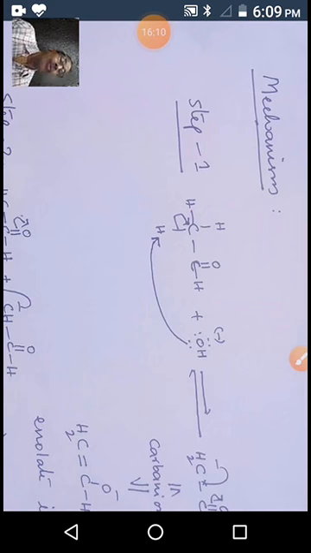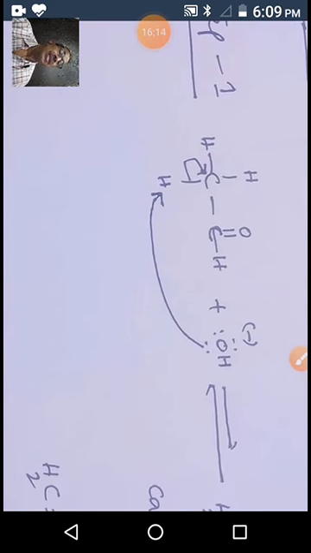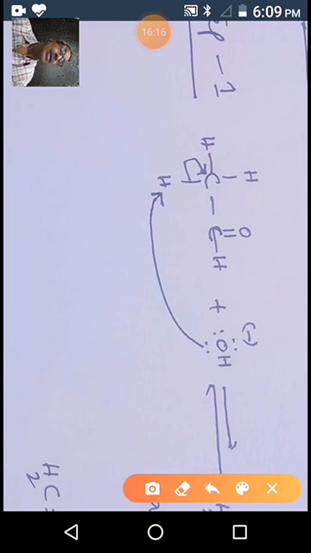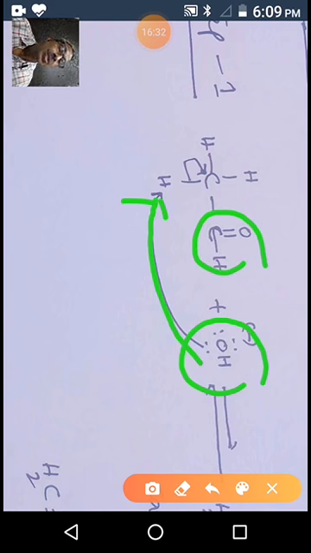In step 1, what happens? This is acetaldehyde, CH3CHO. The base hydroxide abstracts one hydrogen as a proton. Why a proton? Because this bond dissociates unequally. Why unequally? The carbonyl group is an electron withdrawing group, so this carbon attracts the electrons from this C-C bond, and this carbon becomes electropositive.